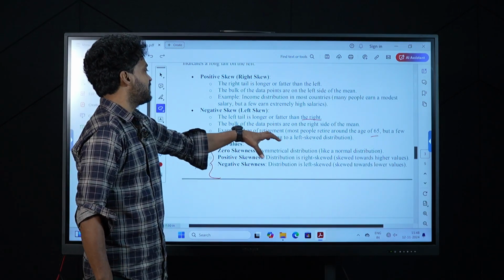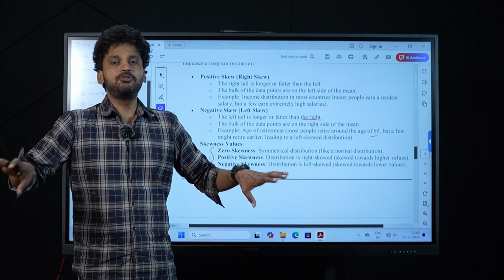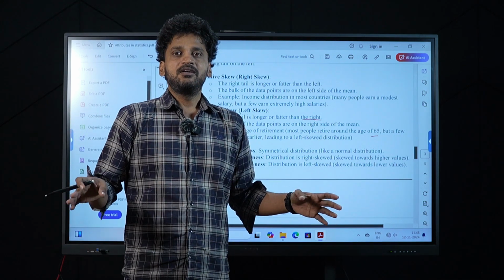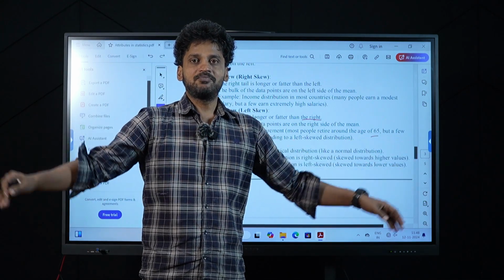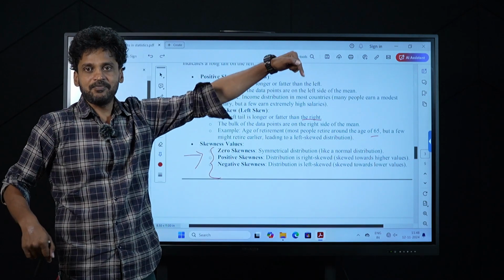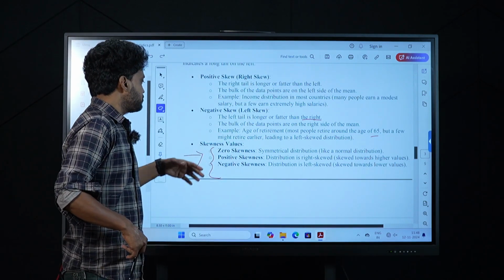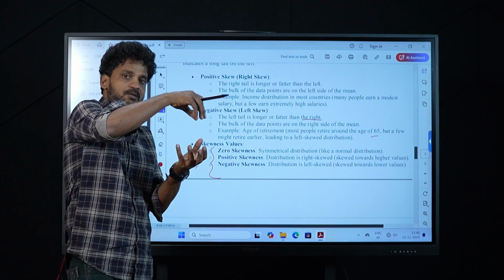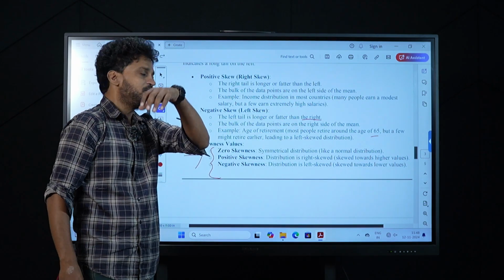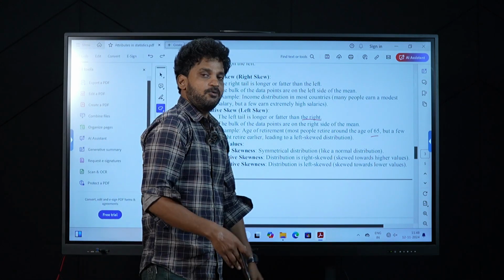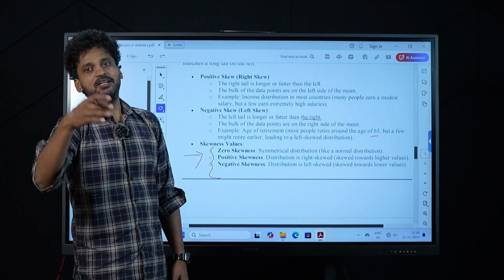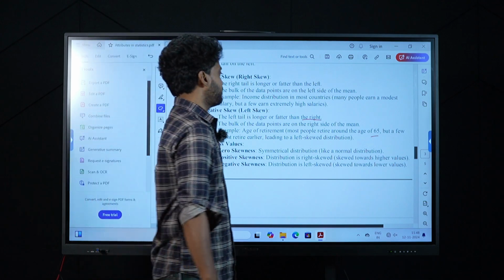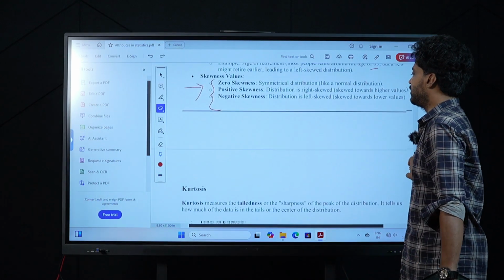Zero skewness, symmetrical distribution. It's a normal distribution. Nothing is skewed up. Data is evenly poised. Across the axis, positive skewness means the distribution is positively skewed: the data points on the positive side towards the right are contributing more. Negative skewness means data points towards the left side are contributing more than the right side. These are the terminologies that we should understand.